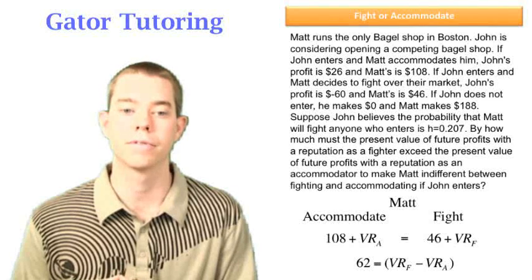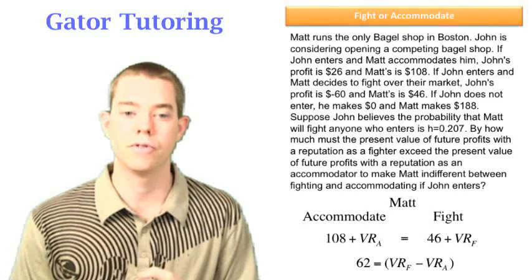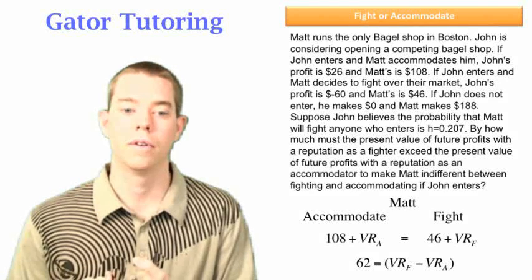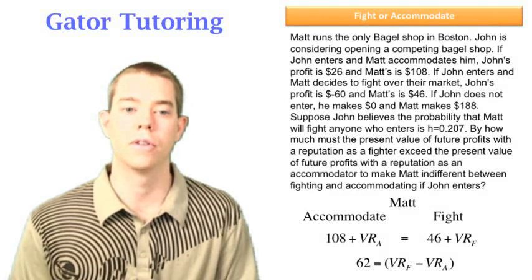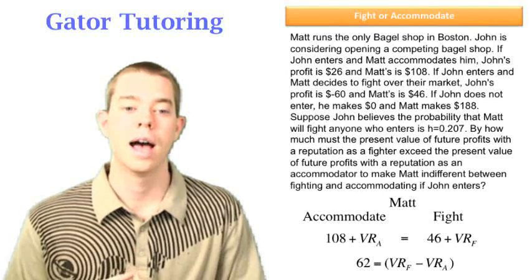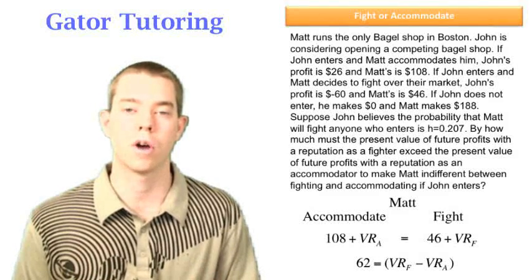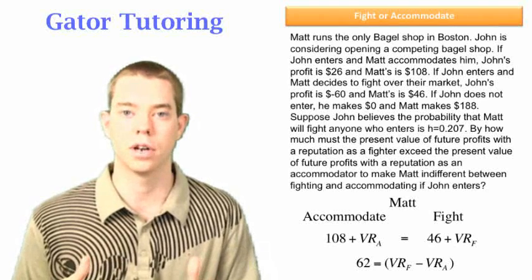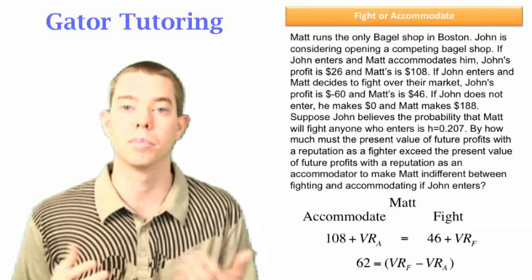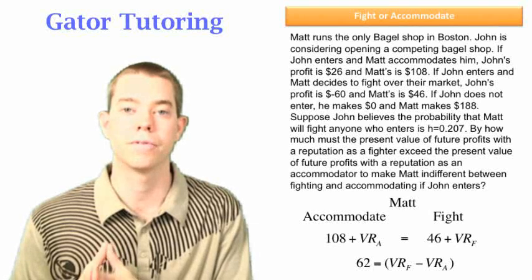That is VRF minus VRA, because VRF is the present value of future profits with a reputation as a fighter, and it's exceeding because it's the difference from VRA, which is the present value of future profits with a reputation as an accommodator. So that's how we solve this. As long as our reputation as a fighter is 62 more than our reputation as an accommodator, we're indifferent between fighting or not. If, however, the reputation as a fighter was 65 more, or some number bigger than 62 more than our reputation as an accommodator, we'll definitely fight, because now fighting is more worth it.